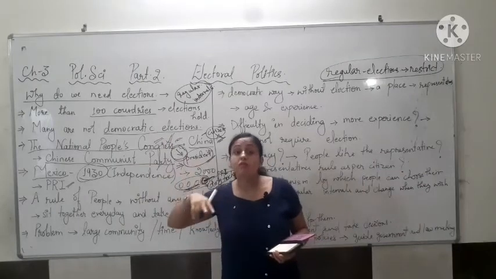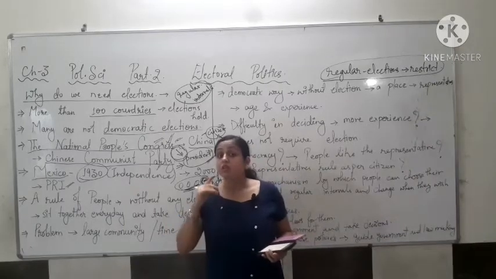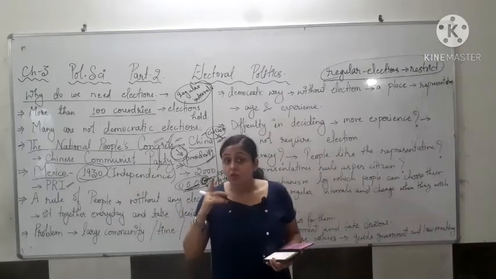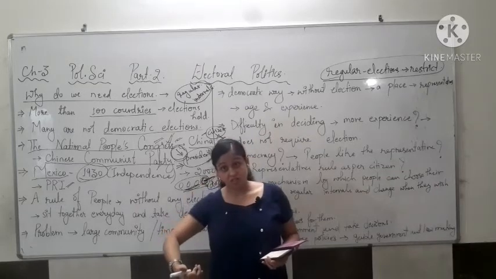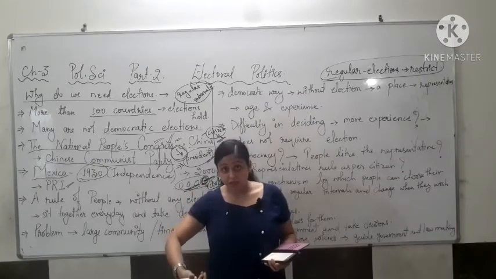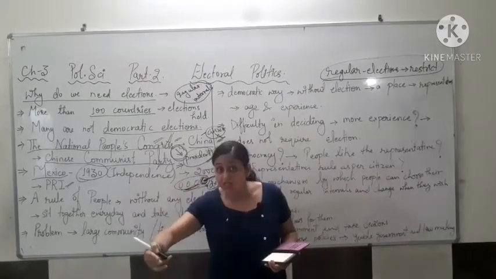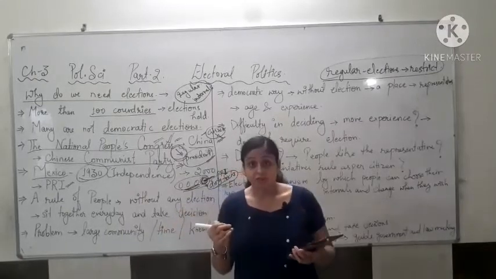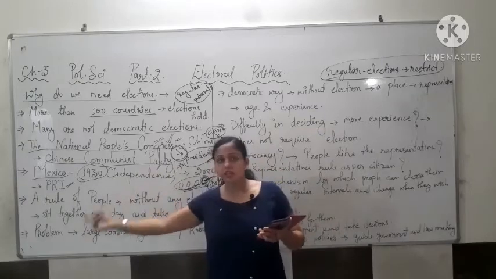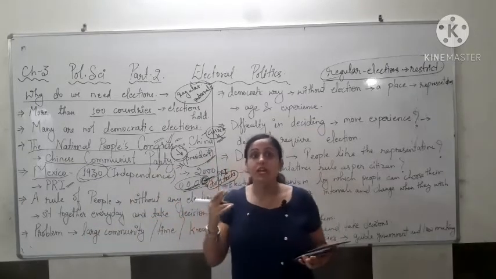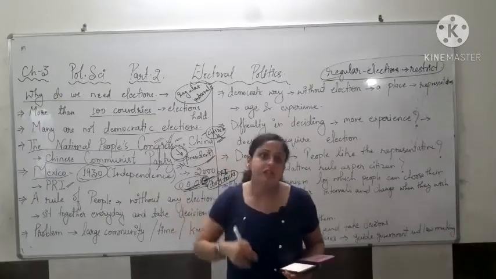Now the new government will be under pressure, because after losing 2 consecutive elections, they got the chance. Now they will think about what they should do better than the previous government, so that people understand that we are the good one, and in the next election again they will give us the chance.